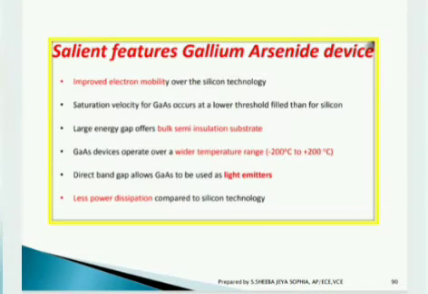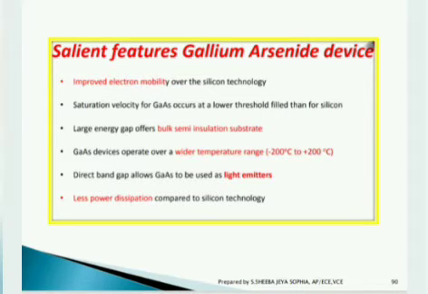Regarding the important features of this gallium arsenide device, as we have seen in the graphical representation, it improves the electron mobility over silicon technology. And so gallium arsenide is replacing silicon in many places. But though gallium arsenide is used, why is silicon still preferred a lot? It can withstand heat and is also cheaper than the device.